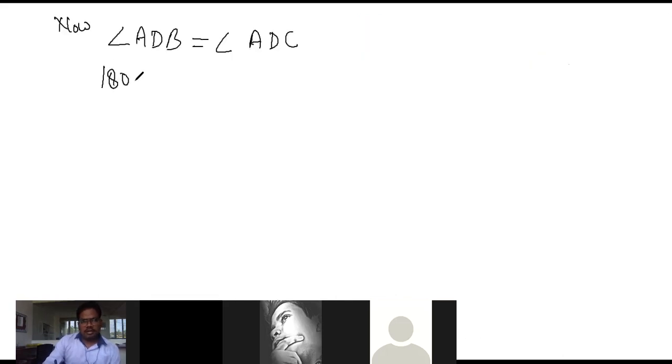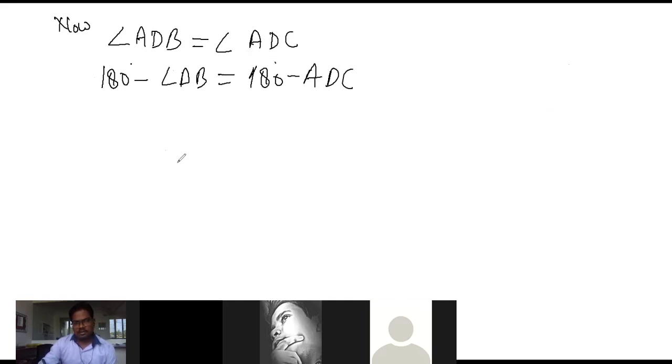Can we write it down? 180 minus ADB is 180 minus ADC. Can we do this one? Is this okay, this line? Let me clear to you why I'm doing this.